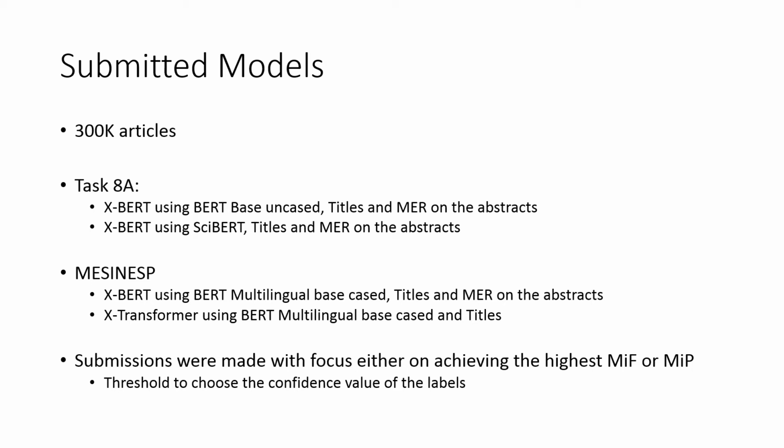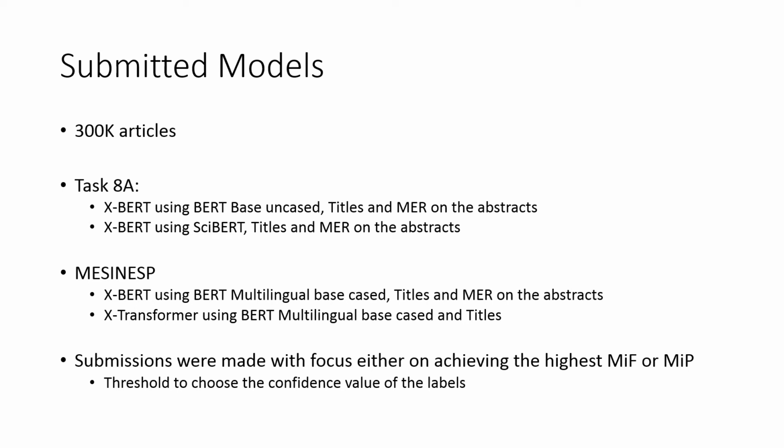Both models were fine-tuned using the article's titles and MER was run on the abstracts. For Task MESINESP, one similar X-BERT model was developed, but using BERT multilingual instead. The other model used the X-Transformer version, which was released at that time.